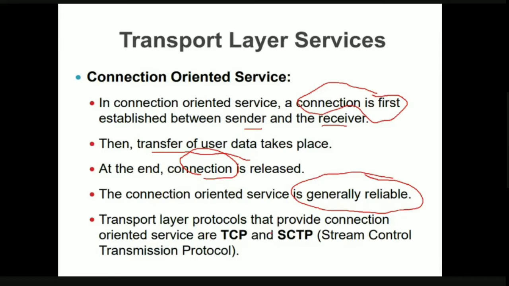There are two different types of protocols which provide this connection oriented service. The first one is TCP, that is transmission control protocol, and the second one is SCTP, stream control transmission protocol.